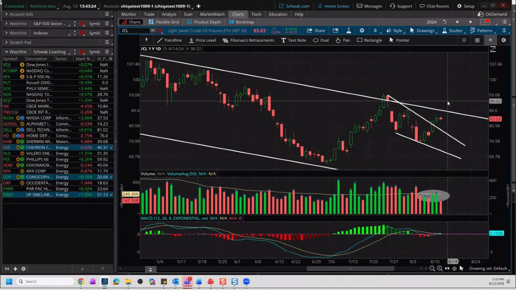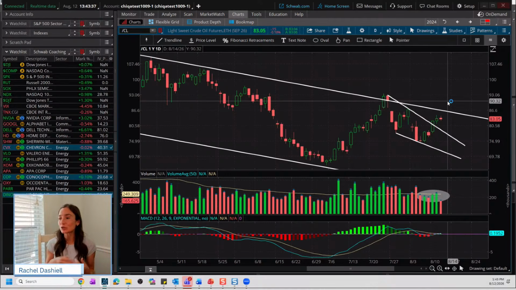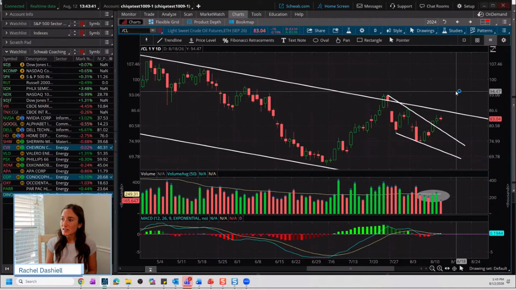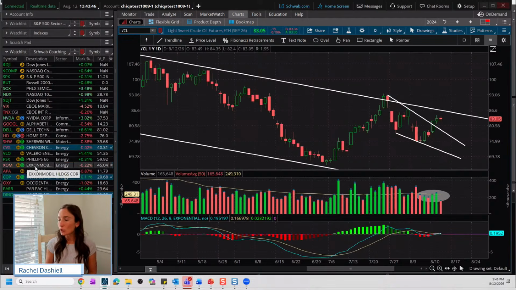That may be translating over a little bit to the energy sector, while positioning is still, I would say, not as what we call decisive or high conviction quite yet, even though you're starting to see those breakouts. You can kind of take it back to that root commodity that has that higher correlation.